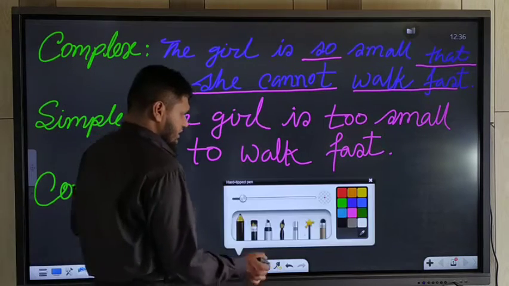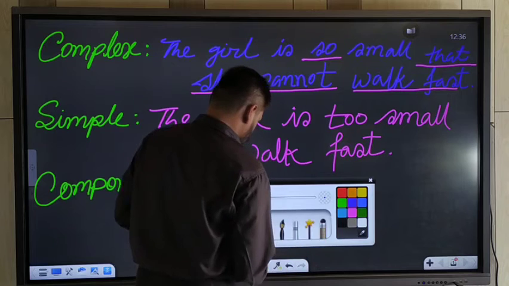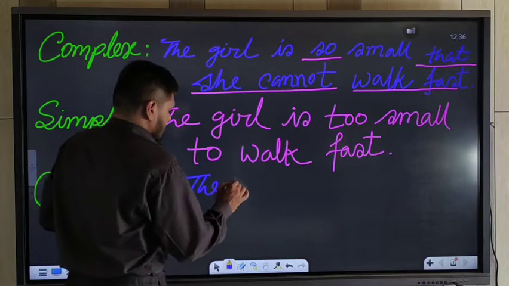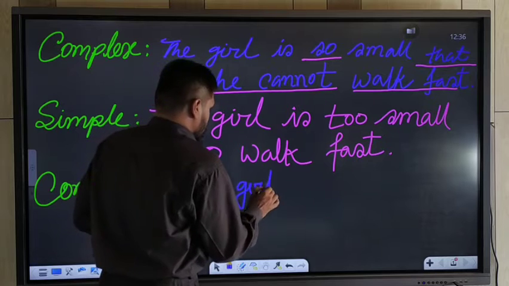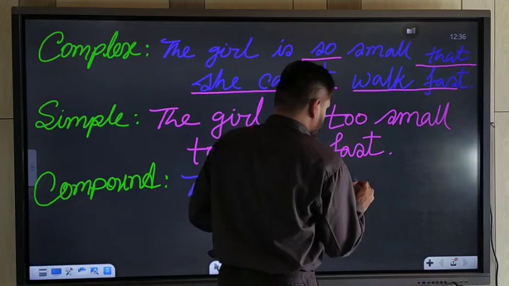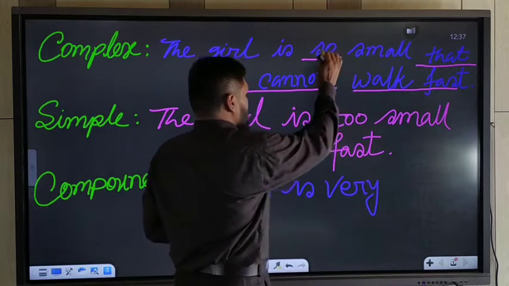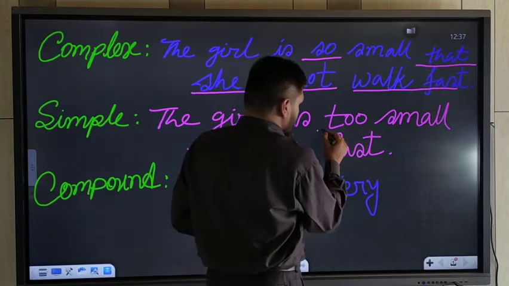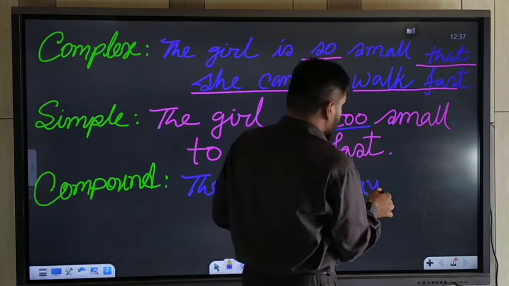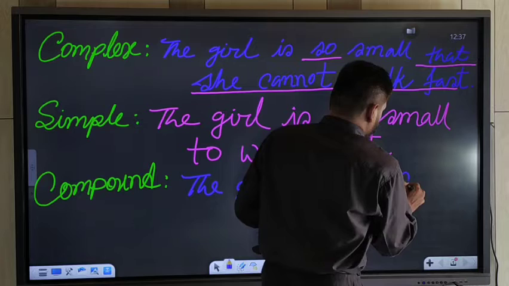Then if you want to change them into a compound sentence, that time you should use: the girl is very... You should use "very" instead of "so" or "too". Understand? Very small.